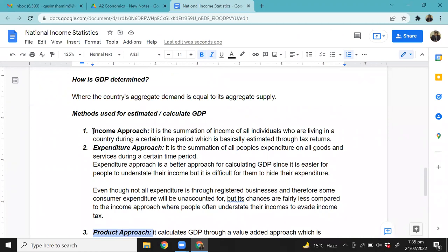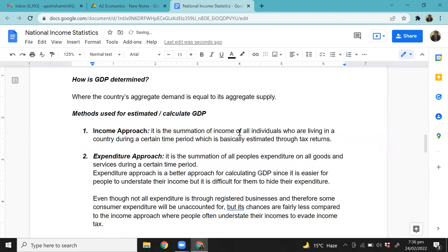Now the income approach, as the word suggests, you just add up the income of all the people living in a country. Still, there's a question there. How does the government find out how much income Qasim Shamim is earning? How much income is any person in Pakistan earning? The answer is fairly simple. When people have to file their tax returns, have a look at this. It is the summation of income of all individuals living in a country during a certain time period, which is basically estimated through tax returns.